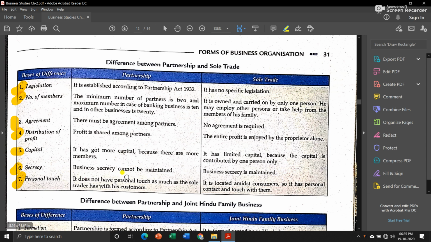Then personal touch. Partnership does not have a personal touch because a lot of people are partners, and all of them want to run the firm according to themselves. In sole trade a personal touch is possible because he is the only one and he can have good relations with the people around his business. But in case of partnership, since partnership firms have lots of members, they cannot keep in contact with all of their consumers.